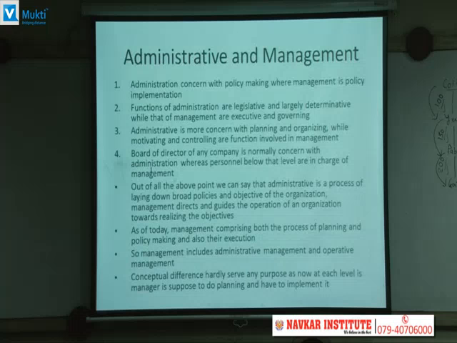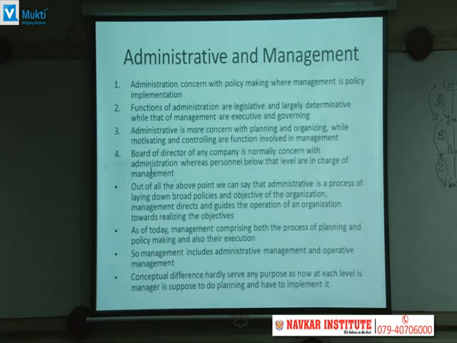Now we'll go to the difference between administration and management. As far as administration is concerned, administration is mainly dealing with policy making, while management is mainly into policy implementation. Functions of administration are legislative, मतलब decide करना, rule decide करना, policy decide करना, या तो planning करना, ये सब चीज़ें किसका हाथ में, administrator के हाथ में, और उसे execute करना, उसे चलाना, that is a work of management. So administration is more concerned with planning and organizing, while management is more concerned with directing, controlling, motivating, leadership, इन सब चीज़ों में.